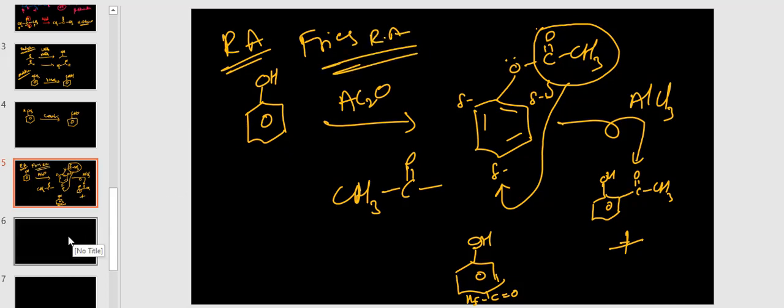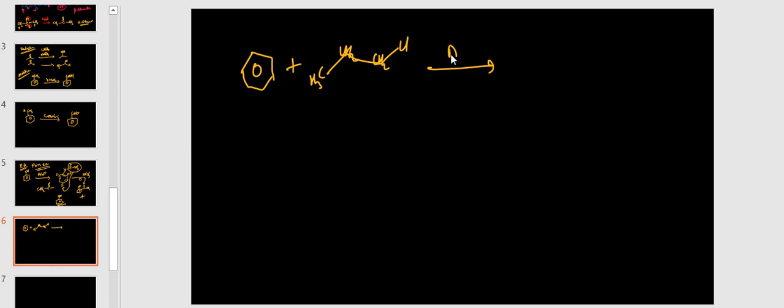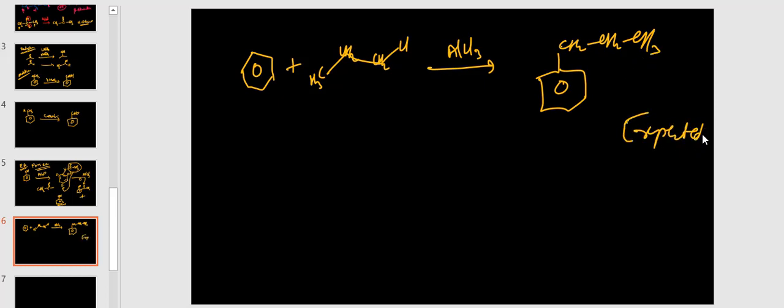Right? And some more other rearrangement reactions also are there. Suppose the benzene, if you take CH3 CH2 CH2 Cl, in the presence of aluminum chloride, what is our expected product? So 3 carbon chain should be attacked on the benzene ring, CH2 CH2 CH3. This is the expected. Yes, but what is the mechanism?